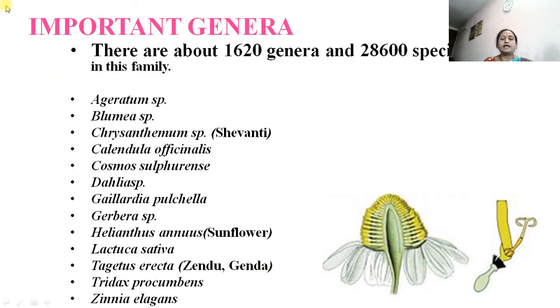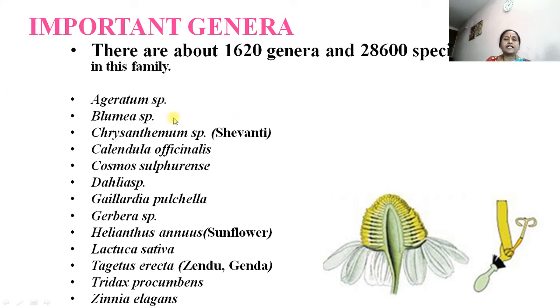Then important genera: there are about 1620 genera and about 28,600 species included in this family. This is a very big family of dicot plants. Some of them are included here.